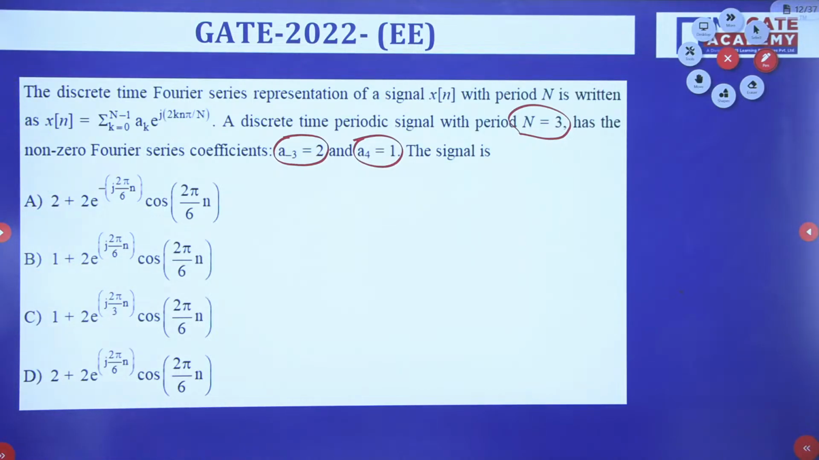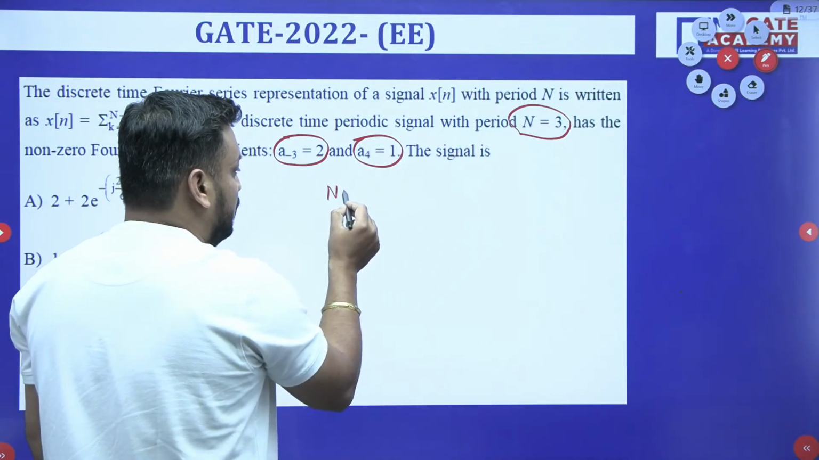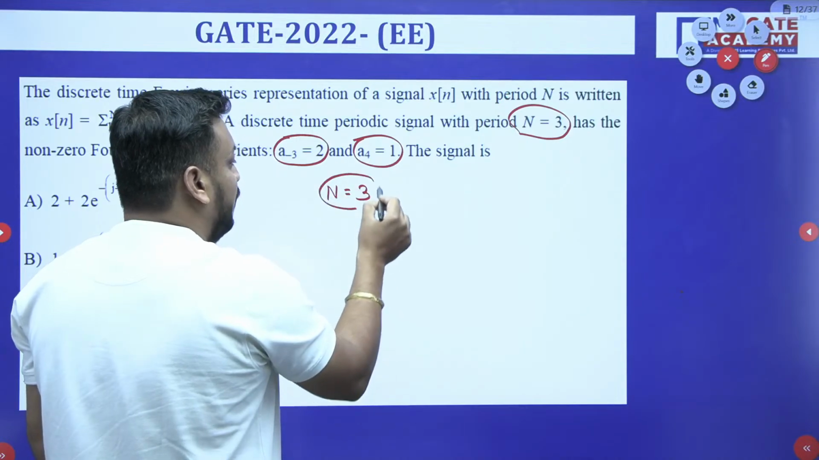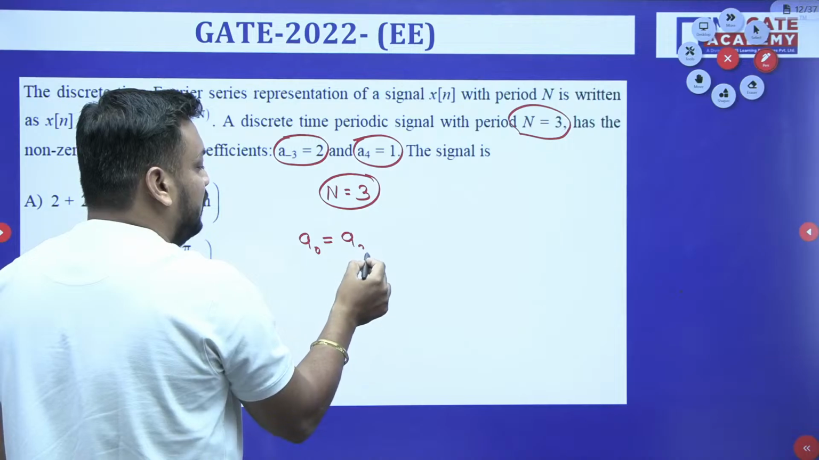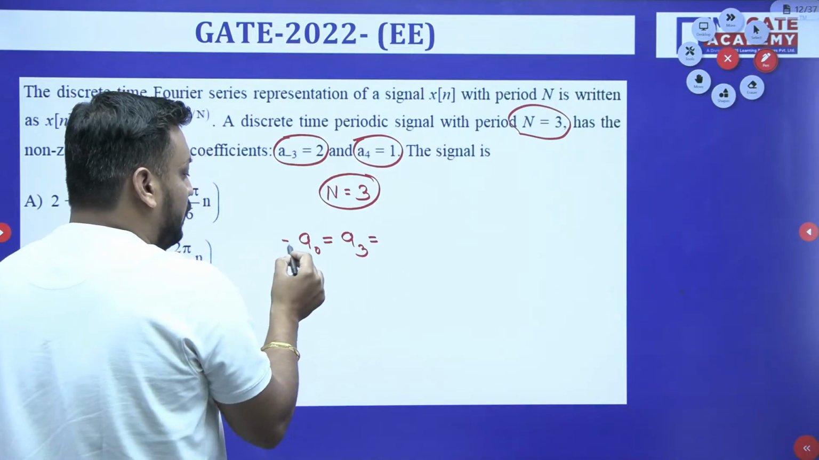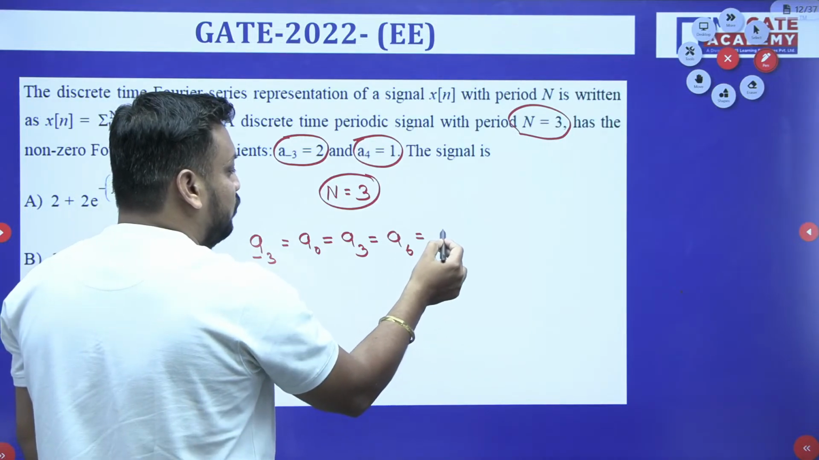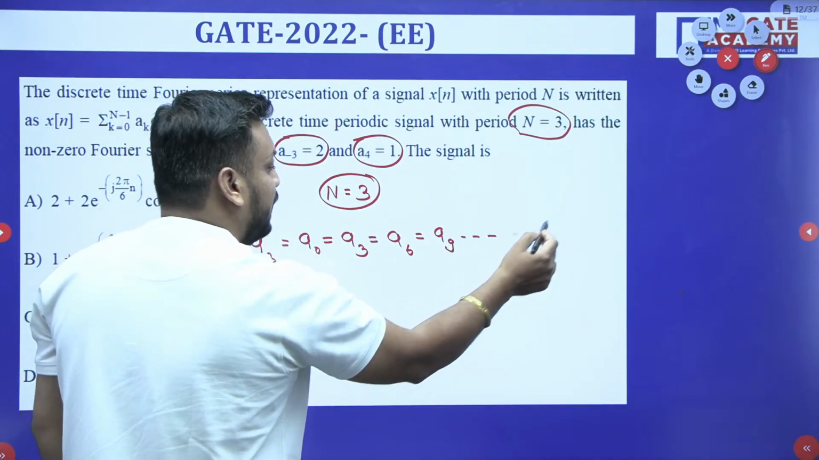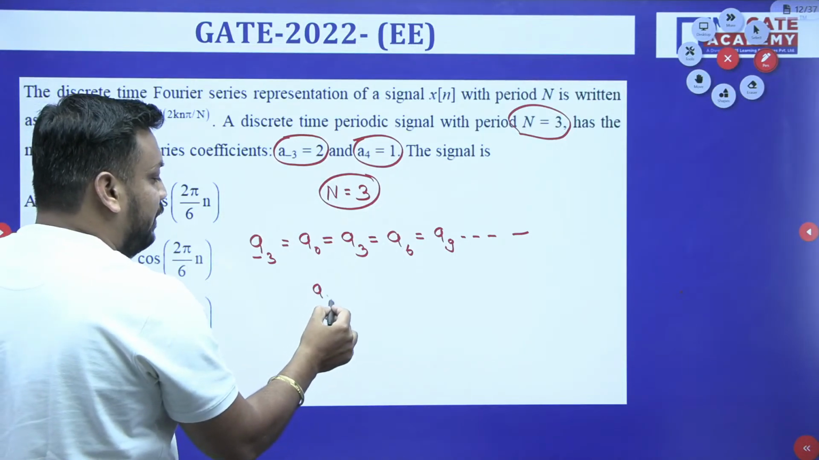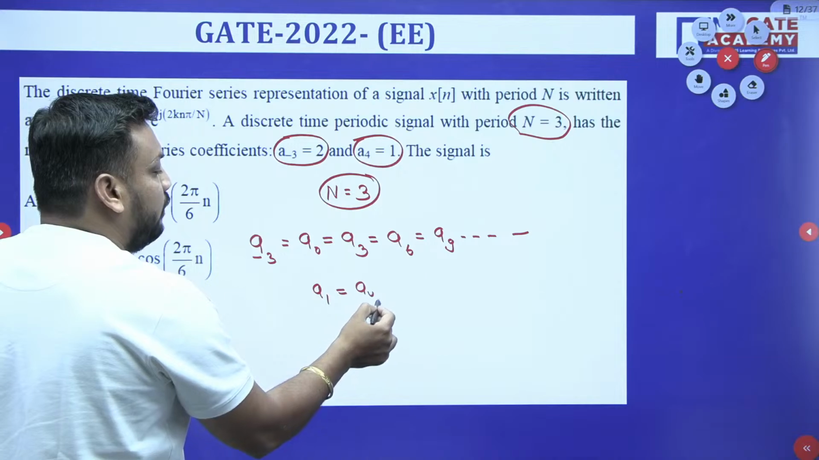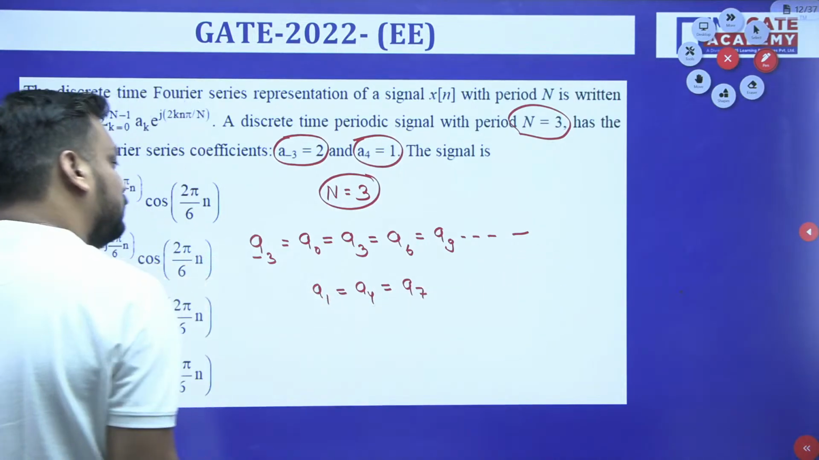So students, first of all, if capital N value is 3, then what is your first concept? Sir, A0 should be equal to A3, should be equal to A minus 3, should be equal to A6, should be equal to A9. I should not write again and again, it is a similar type. Similarly, I can say that A1 should be equal to A4, should be equal to A7, like this.